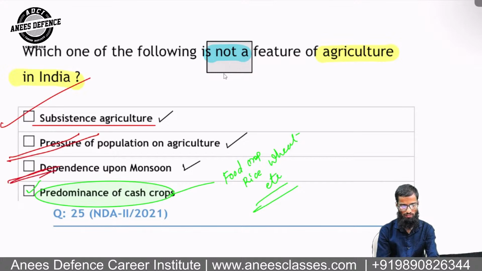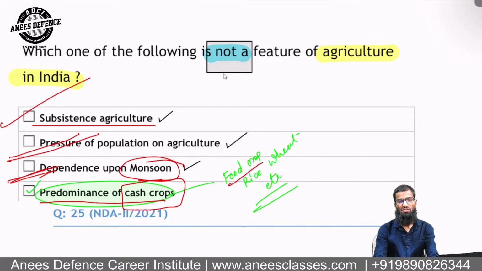Dependence on monsoon. You can see that we have dependence on monsoon. If we have good rainfall, then only we can have what? The good production of the food, right? Otherwise, no. And then predominance of cash crop. No, we do not have predominance of cash crop, but we have predominance of food crop like wheat. Whenever you visit your villages, you will see that you have mostly the wheat, rice, jowar, bajra, this kind of foods taken, and not like tea, rice, jute. We do not take things like that.